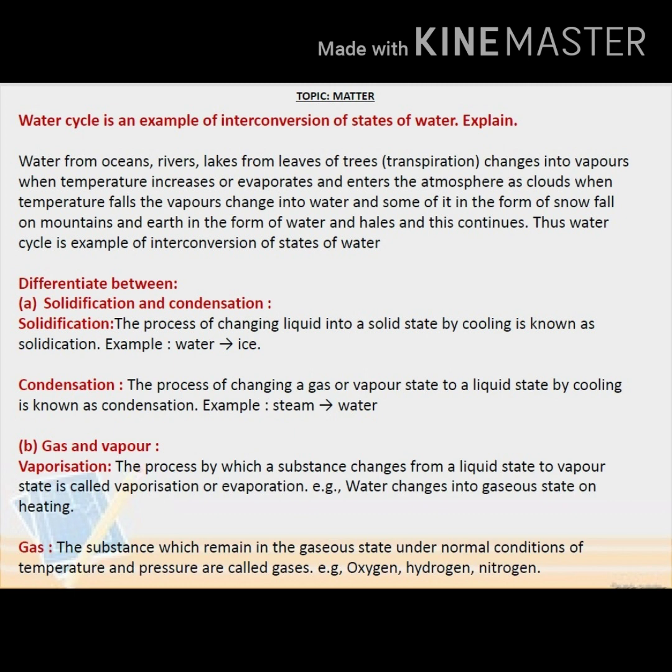Next one, gas and vapor. Vaporization, the process by which a substance changes from a liquid state to vapor state is called vaporization or evaporation. Example, water changes into gaseous state on heating. Gas, the substance which remains in the gaseous state under normal conditions of temperature and pressure are called gases. Example, oxygen, hydrogen and nitrogen.